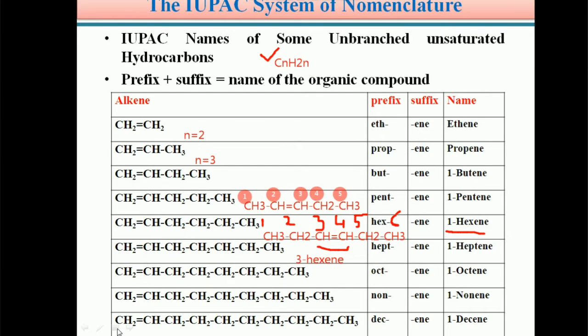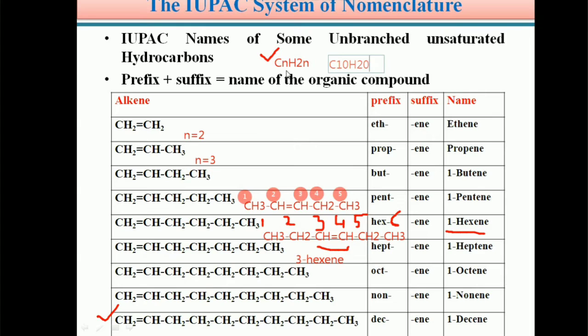Similarly, students, you can see decene. In case of decene, it has 10 carbon atoms. So n equals 10. Therefore, the molecular formula of decene is C10H20, CnH2n. You can count. 10 carbon atoms are present and hydrogen should be 20: 3 plus 2 is 5, plus 2 is 7, 9, 11, 13, 15, 17, 18, 20. Any alkene should satisfy the general formula CnH2n.